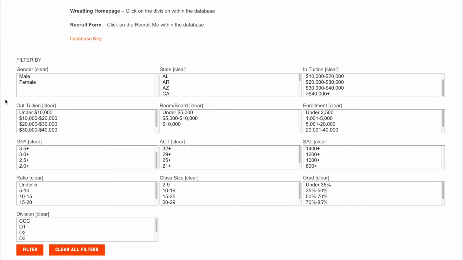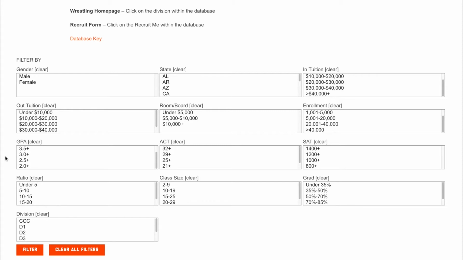Genders for male or female programs, states, in-state tuition, out-of-state tuition, and then room and board ranges, enrollment ranges, so small or big schools, GPA, ACT, and SAT ranges. And these are going to be the average entering class statistics.